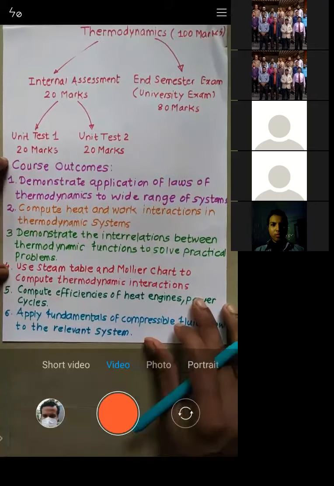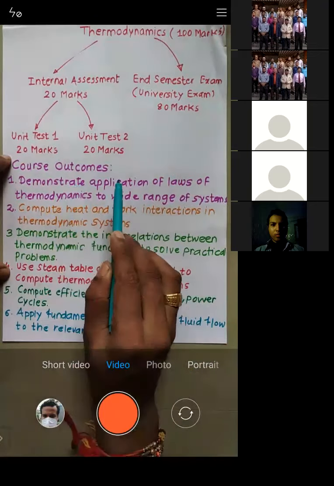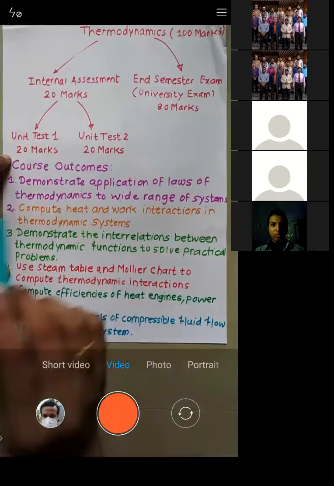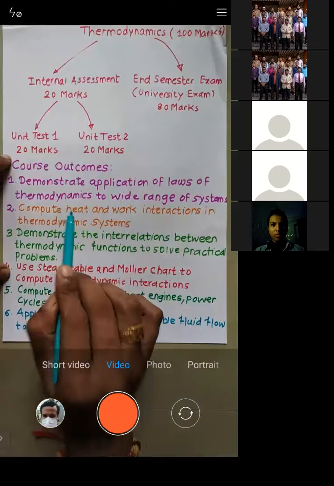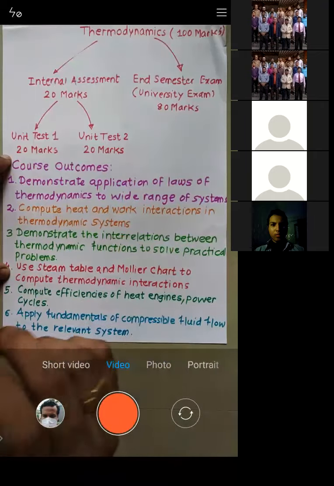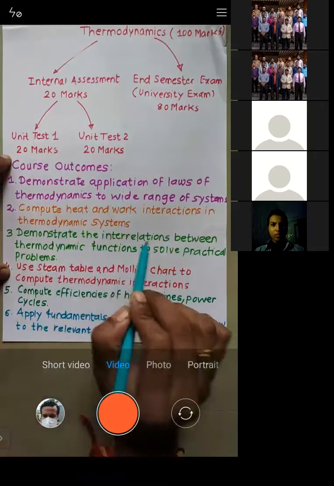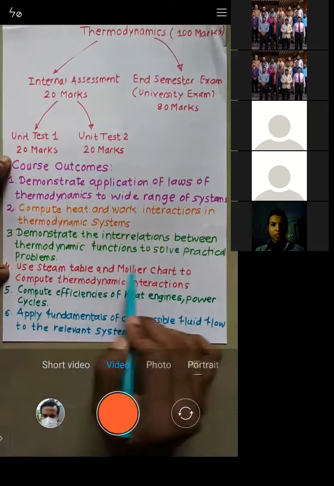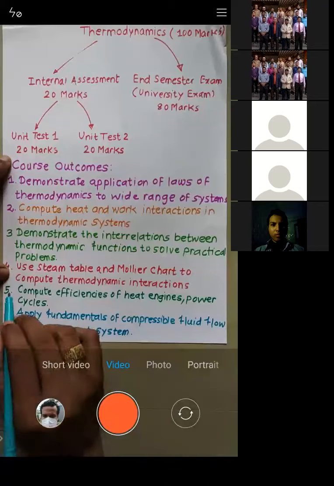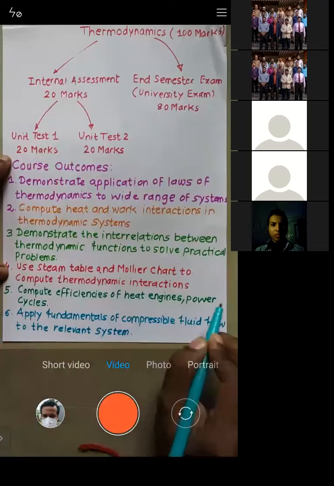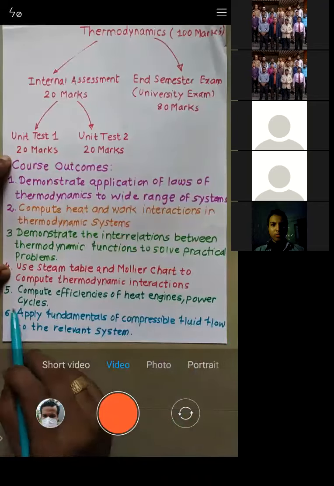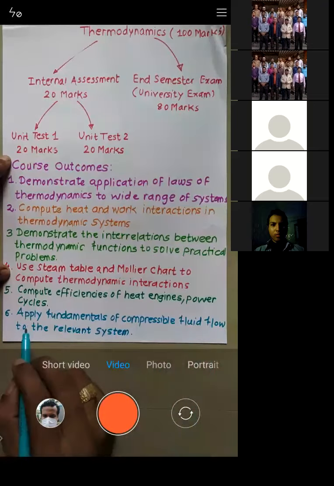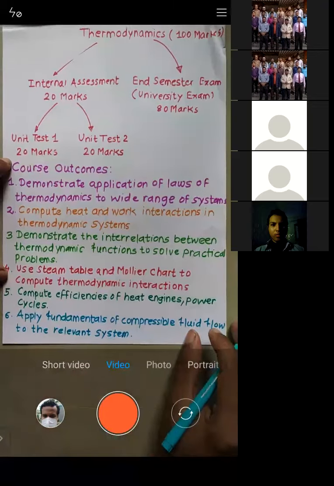First, you should be able to apply the laws of thermodynamics to the various systems. You should be able to calculate the heat and work interactions. You should be able to demonstrate the interrelation between the thermodynamic functions. You should be able to use the steam table and Mollier diagrams. You should be able to compute the efficiency of the heat engine and power cycles. And at the last, you should be able to apply the fundamentals of compressible fluid flow to the relevant system. Is that okay with everyone?